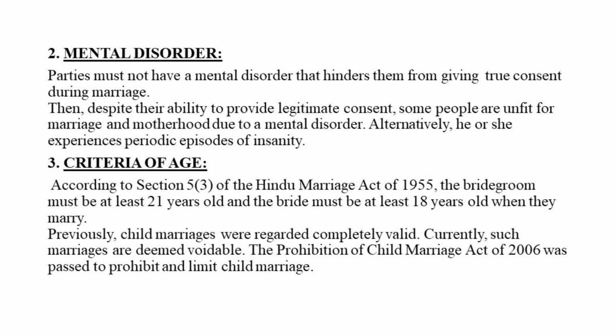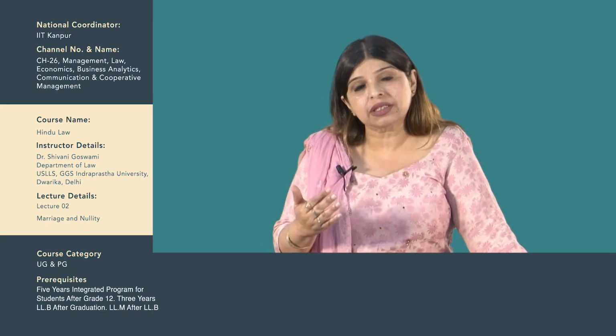It states that if a person is having a mental disorder to such a capacity that he is incapable of giving a valid consent to the marriage, or even if he is capable of giving a valid consent to the marriage, but he is incapable of procreation and he is not fit for marriage, or he is suffering from recurrent attacks of insanity, then also, it's a case of avoidable marriage, and it falls under section 12 also of the Hindu Marriage Act. Earlier, epilepsy was also there, but now it has been repealed. Now it's only the case of insanity.